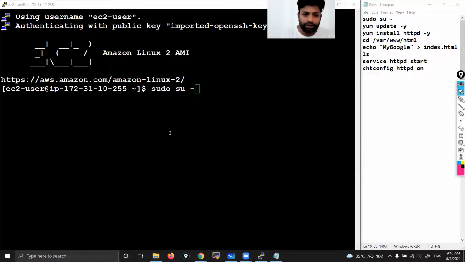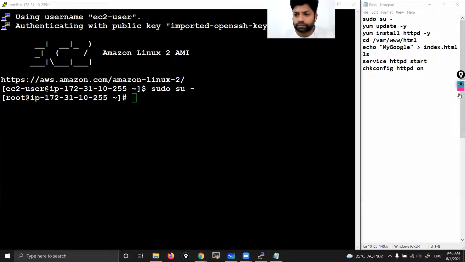Now press enter. That means this user is requesting to be made a root user. Now press enter. Yes. Now we became root user. Now we can do anything we want without any permission issues. Okay. Second thing.